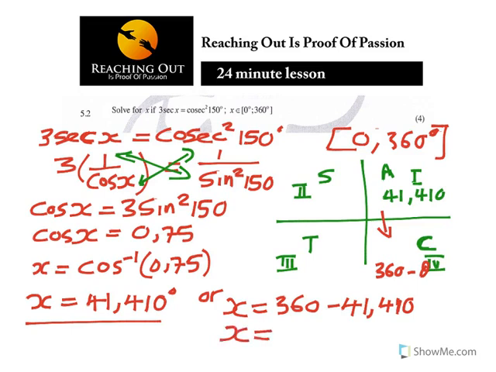Therefore, x becomes 318.590. So the two values of x that they wanted from you were those given. Again, to understand more in depth on this particular section, you need to refer to the previous lessons that I've done in the N3.